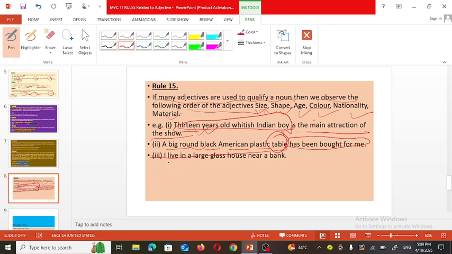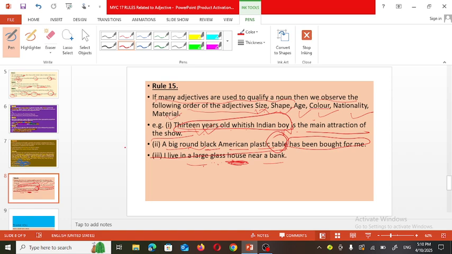Now see the third example. I live in a large glass house near a bank. All this information is about the house, where it is and how it is. It's a large house, so first size is told, and then what kind of material is used. So large glass house, which is near the bank. In this way we can see the arrangement in sentences when many adjectives are used for one noun.